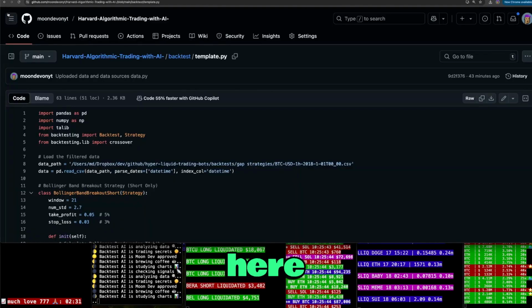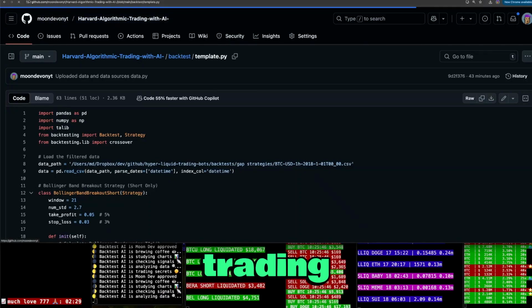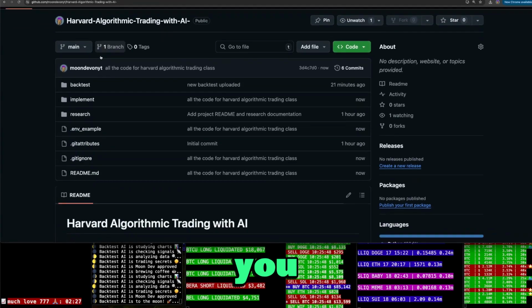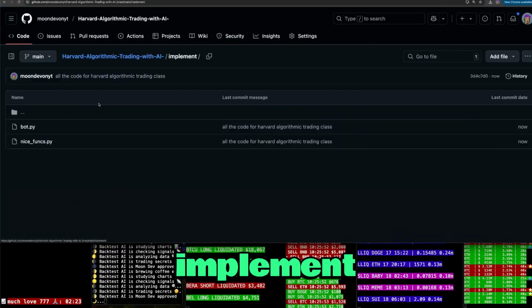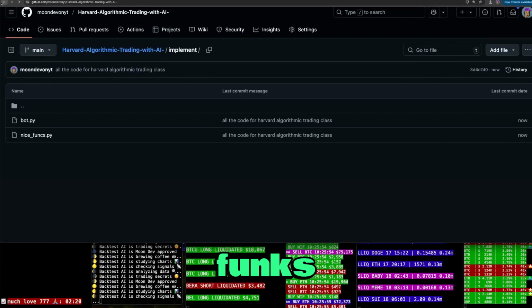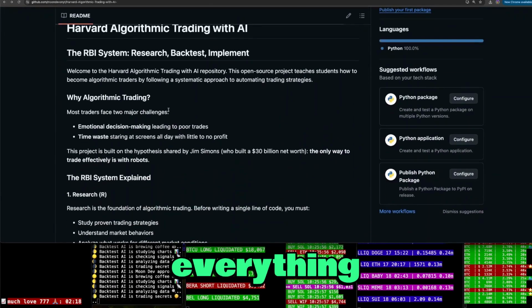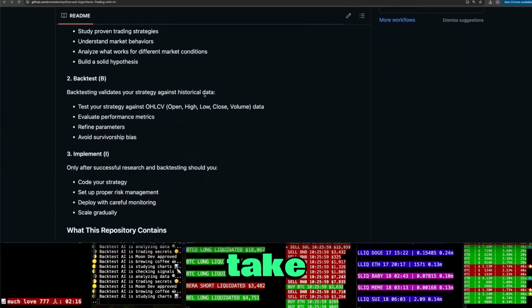Let's go ahead here to Harvard Algorithmic Trading with AI. And you can see you have the research, the backtest, and the implement. So implement is where the bot and the nice funks are. You understand everything. If you did not take Harvard CS